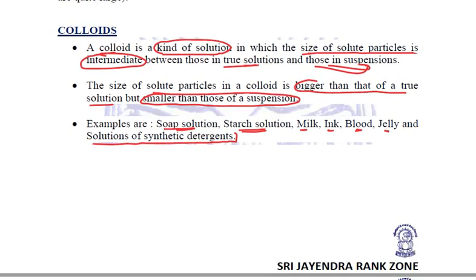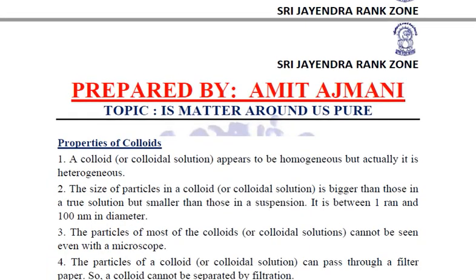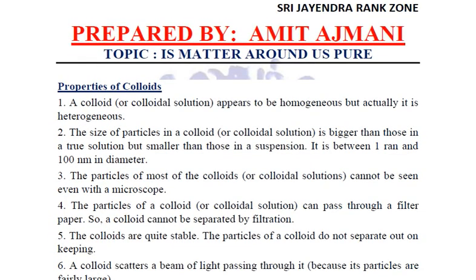Like solutions and suspensions, let us understand the properties of colloids. A colloidal solution appears to be homogeneous. When we see ink or blood, we cannot see RBCs and WBCs or the black or blue colored pigments with the naked eye.